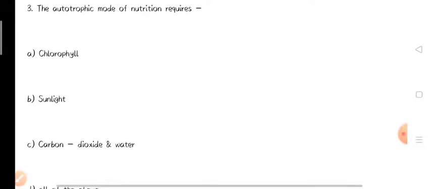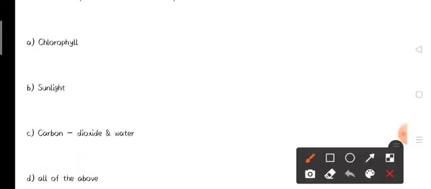Question number third: the autotrophic mode of nutrition requires. This is also a multiple choice question. There are 4 options: chlorophyll, sunlight, carbon dioxide and water, and the fourth option is all of these, or all of the above. All the first 3 options, chlorophyll, sunlight, carbon dioxide and water, are essential components of photosynthesis. It means the options A, B, C are all correct.